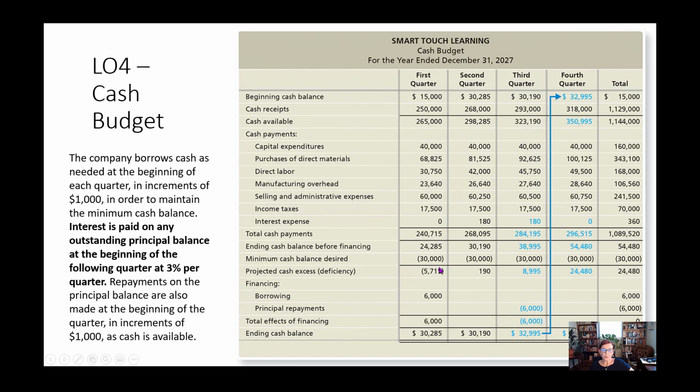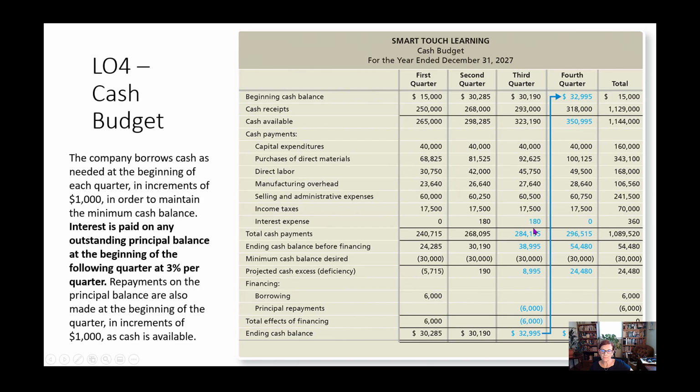Let me just mention quickly the interest. In the first quarter, we said that we borrowed $6,000. They tell us that we pay interest at 3%. So in the next quarter, 3% of $6,000 is $180. And that interest goes here because we borrowed that money. Now, when you get to the end of the second quarter, there's only $190, so we don't have enough money to repay. So that means in the next quarter, we also have to pay $180 because we still have $6,000 that we've borrowed.